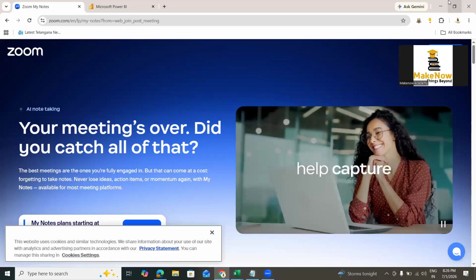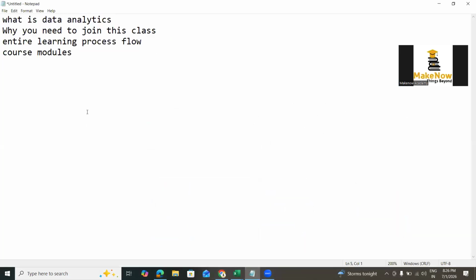So what are you going to learn today? You are going to understand what data analytics is. You are going to understand the course modules. You are going to understand the learning process flow and why you need to join this course. Why Makenow Academy? How I'll get you a job. That is the main intention of this training and this session. So let's try to understand what data analytics is.